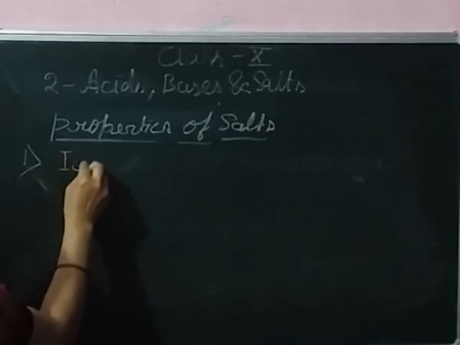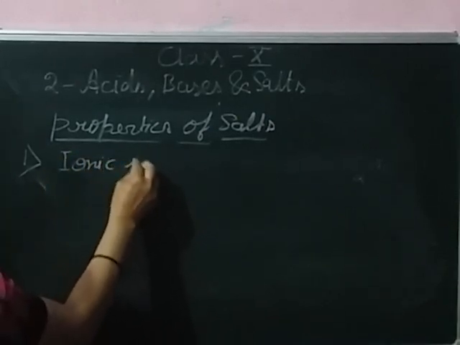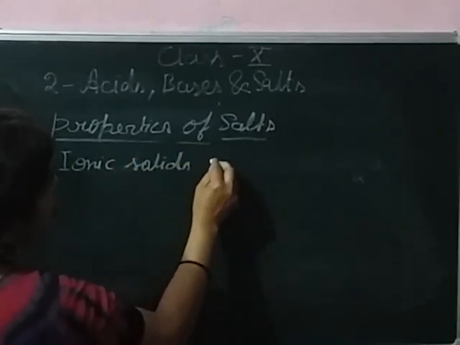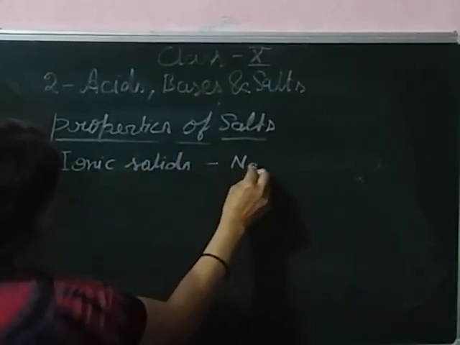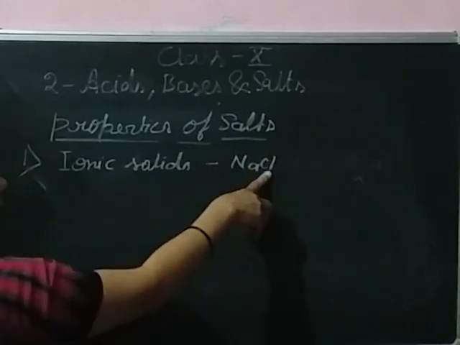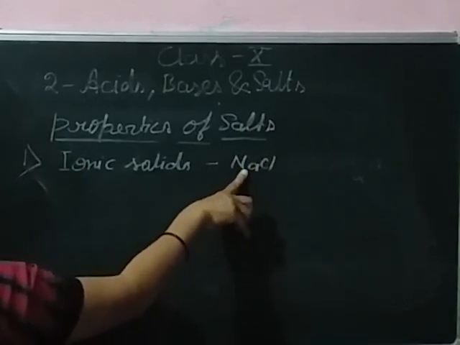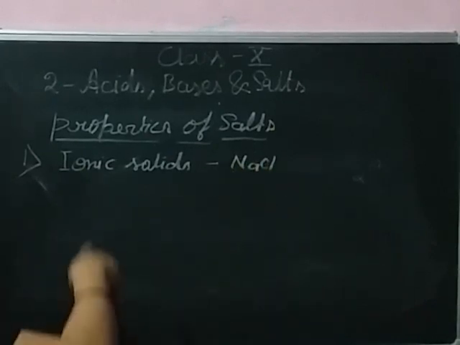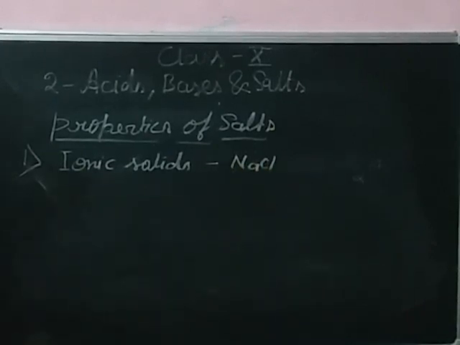It is an ionic solid. For example, NaCl has two ions: the positively charged ion is sodium, and the negatively charged ion is chloride. So it is an ionic solid. So the first property is that salts are ionic in nature.